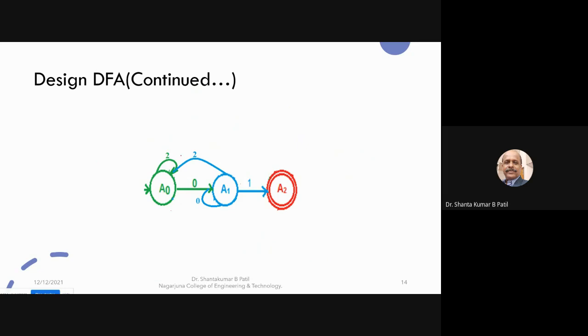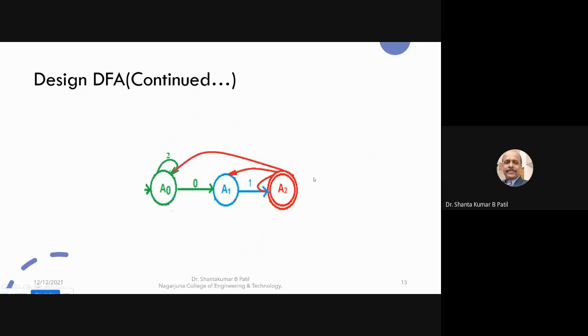Like that, from the A2, I need to mark three more outgoing transitions. From this arrow mark, I come to know that this is the acceptor for the A1, symbol 1. Make the loop, and this is the acceptor for the 0. So 0 you bring to this, and this is the acceptor for the 2. From this I come to know that this is the acceptor for the 2. 2 you can terminate to this. Okay, so from A2, 3 outgoing transitions: 1 to this, 0 to this, and 2 to this.